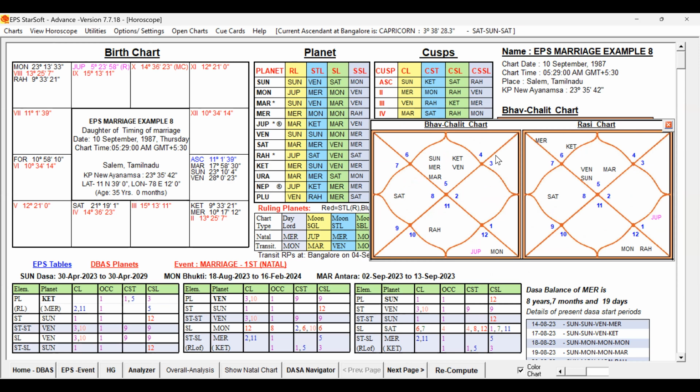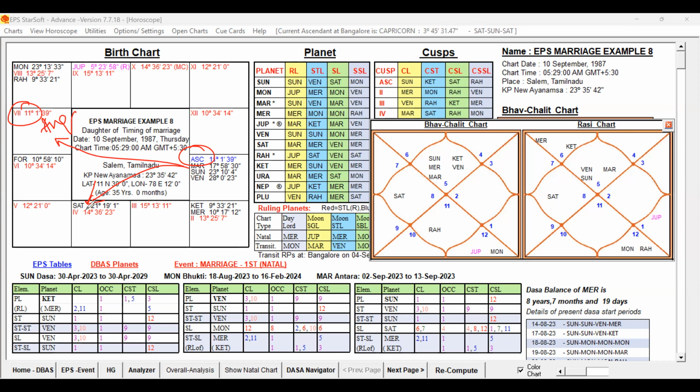The Lagna is Leo Lagna. The 7th cusp is falling in Aquarius. The 7th Lord Saturn is posted in the 4th house in the sign of Mars. Mars is aspecting Saturn and also aspecting the 7th house.